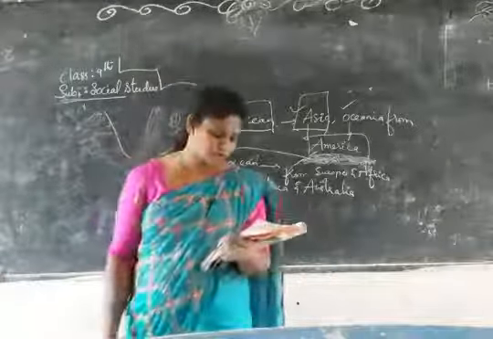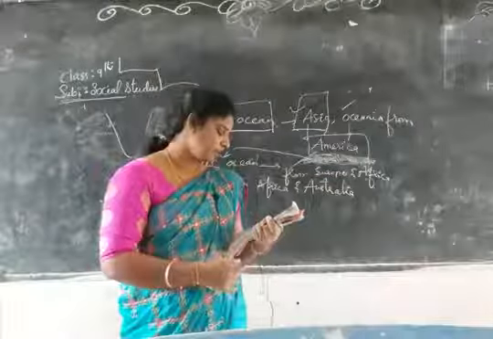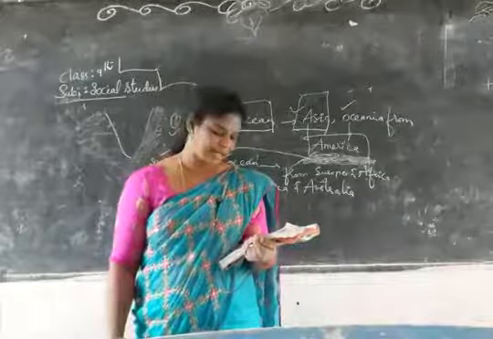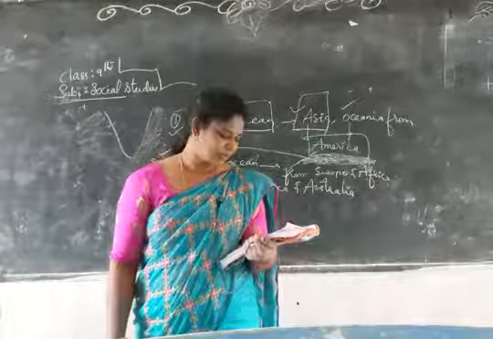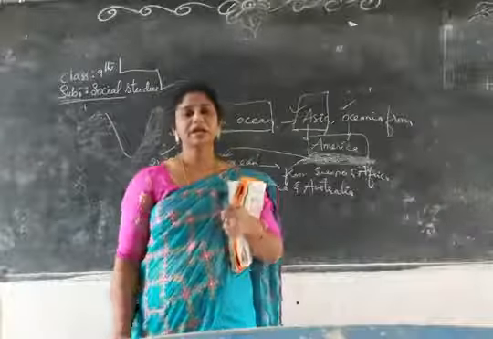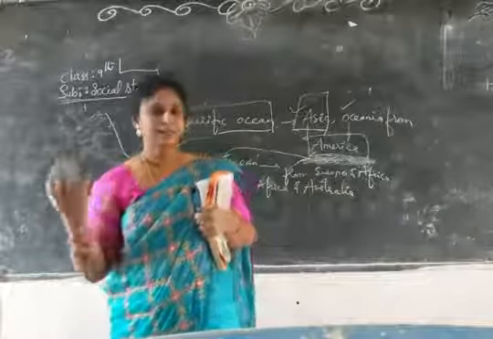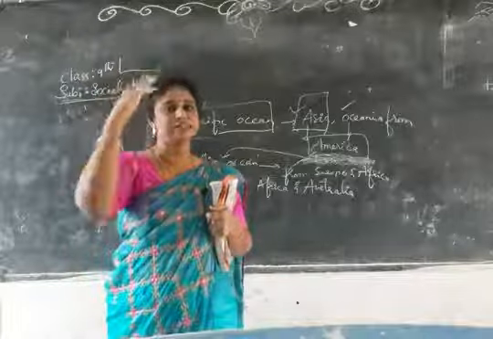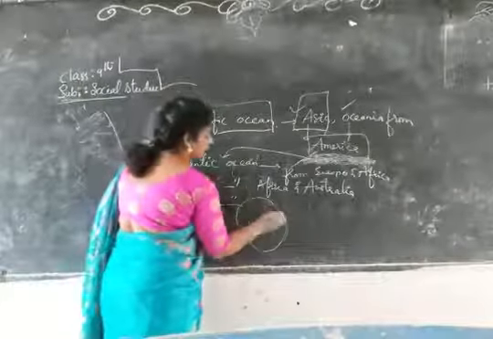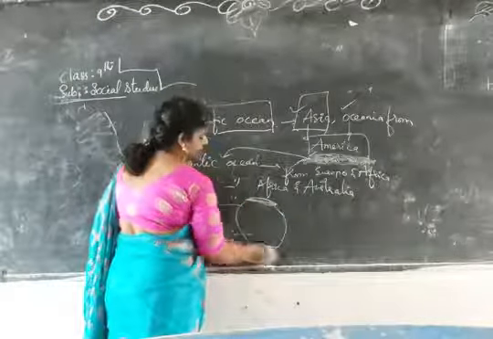Another one is the Arctic Ocean. You know very well, on the top side of the world it is the Arctic Ocean, sometimes considered part of the Atlantic, which covers much of the Arctic and washes North America and Eurasia, that is Europe plus Asia. On the globe, this is the Arctic Ocean and this is the Antarctic Ocean.